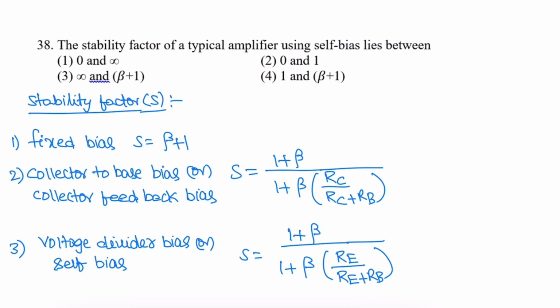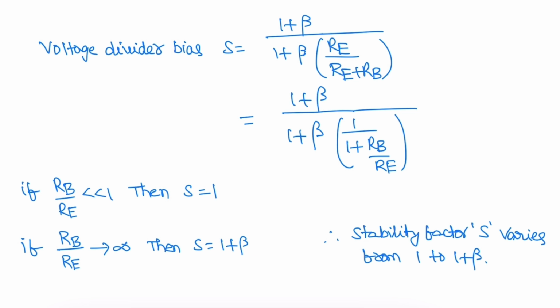Next question. The stability factor of a typical amplifier using self bias lies in between. So the stability factor of fixed bias is S is equal to beta plus 1. Collector to base bias or collector feedback bias is S is equal to 1 plus beta by 1 plus beta RC by RC plus RB. So here they have given self bias or voltage divider bias stability factor. S is equal to 1 plus beta by 1 plus beta RE by RE plus RB. Take RE as common in the denominator, so this equation will become like this.